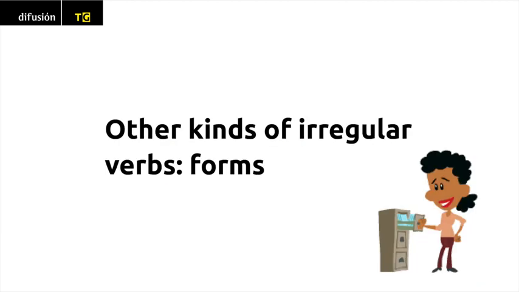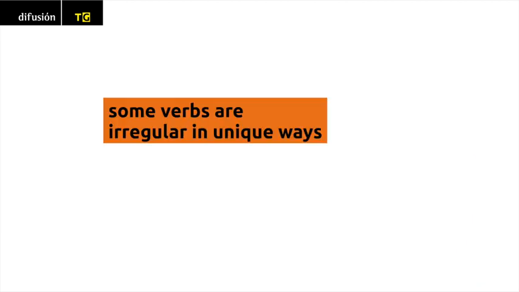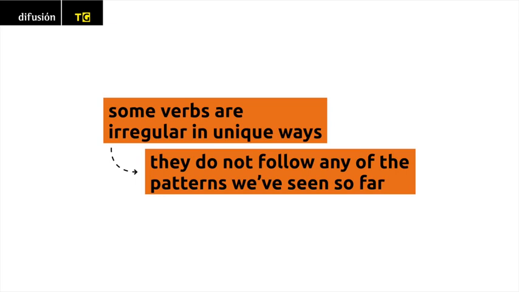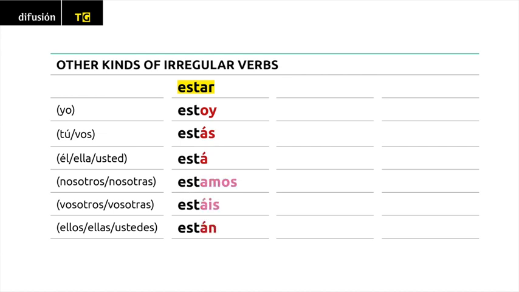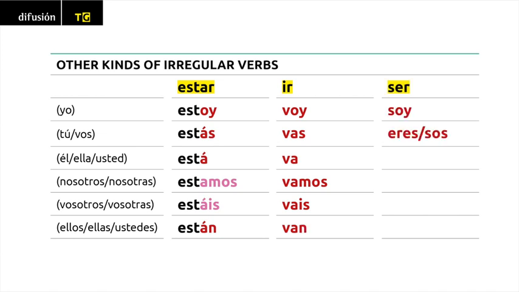Other kinds of irregular verbs. Forms. Finally, some verbs are irregular in unique ways, which is to say that they do not follow any of the patterns we've seen so far. Estar. Estoy, estás, está, estamos, estáis, están. Ir. Voy, vas, va, vamos, vais, van. Ser. Soy, eres, sos, es, somos, sois, son.